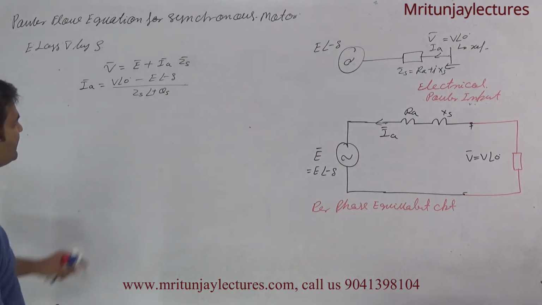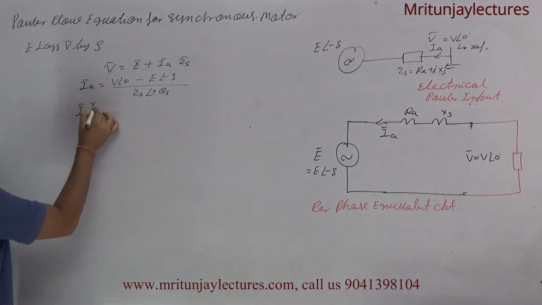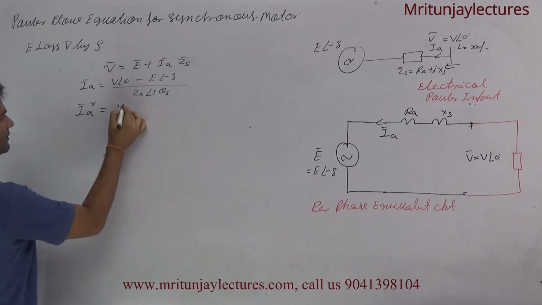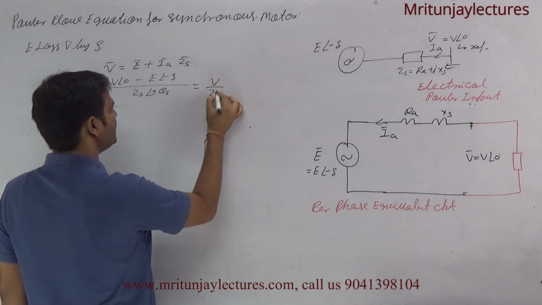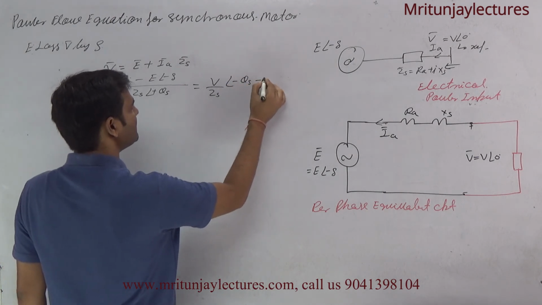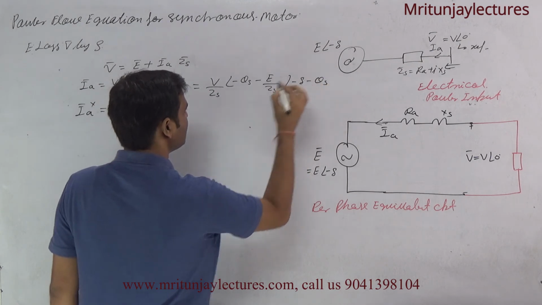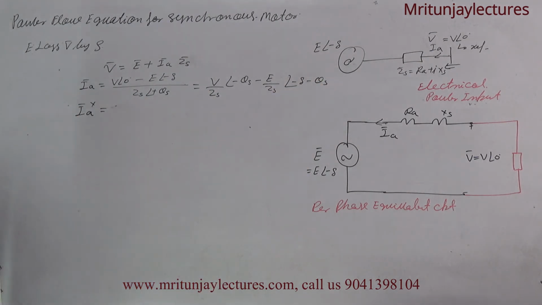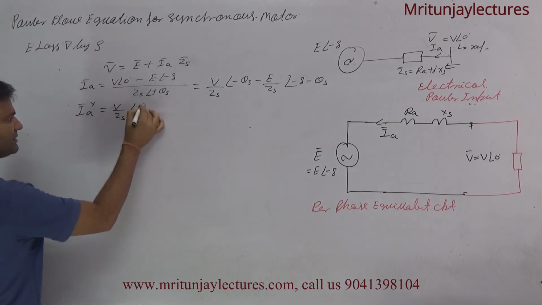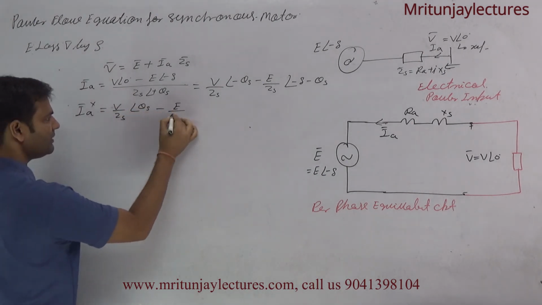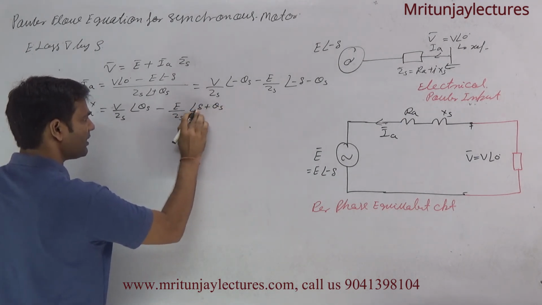I have already discussed this. Now first of all resolve V by ZS at the angle minus theta s minus E divided by ZS at the angle minus theta s. Clear? So the conjugate of IA is V divided by ZS at theta s minus E divided by ZS at delta plus theta s.